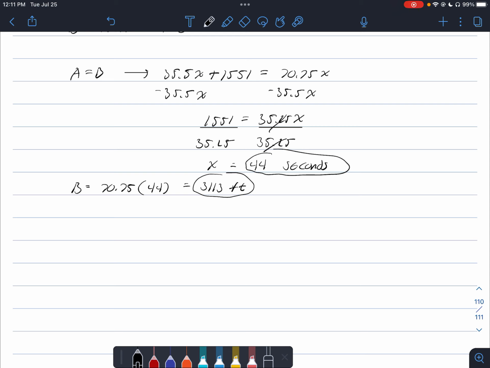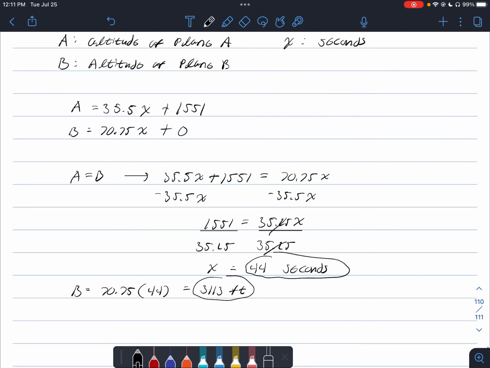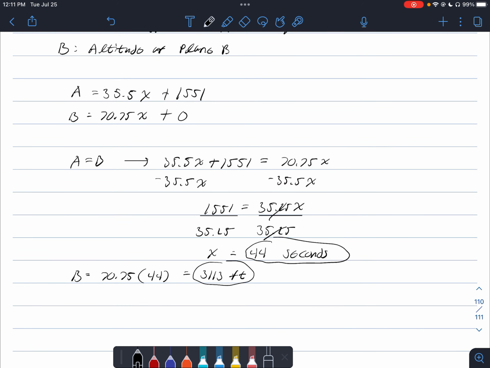And again, another sanity check here. You should check that this makes sense. Again, if you got back some negative number, that would probably not make any sense here. They wouldn't be underneath the Earth. They would be in the sky, right? They're at a positive altitude. That makes sense. And it's also a higher altitude than what they both started at. Plane B started at 0, and Plane A started at 1,551 feet. So we would expect that after they both climbed for a little while, they would both be at a higher altitude than when they started.